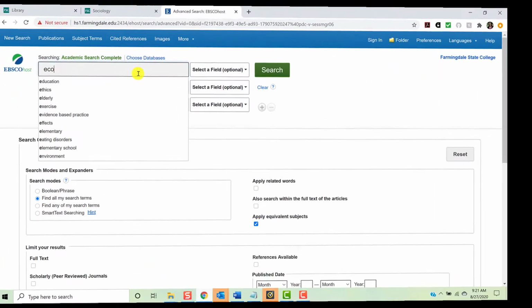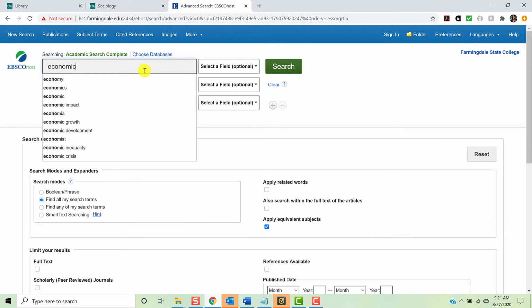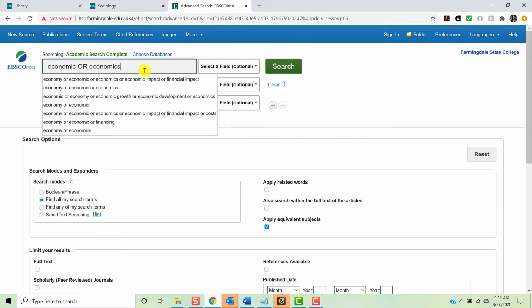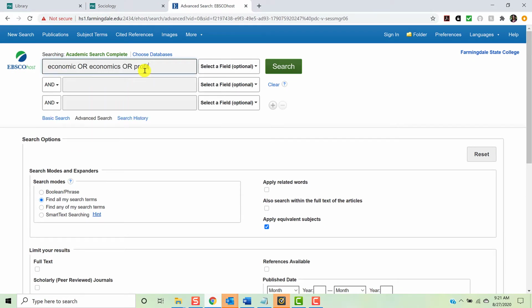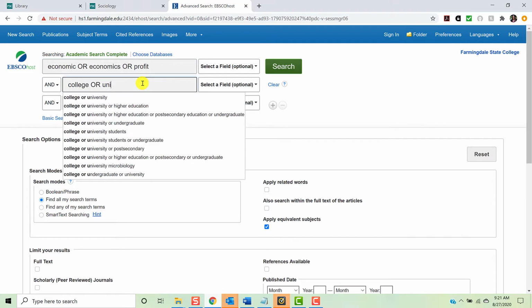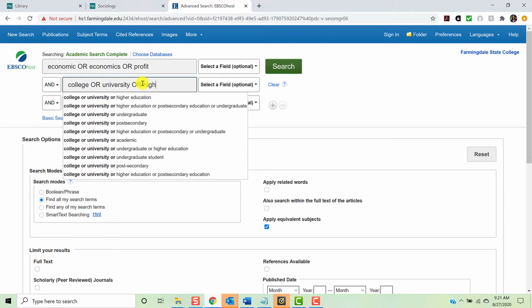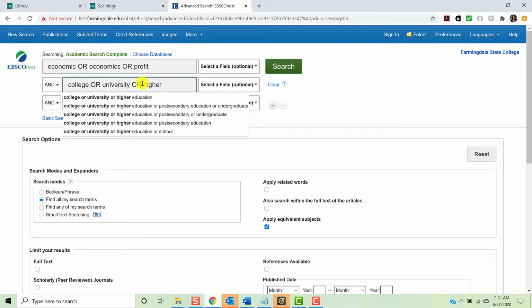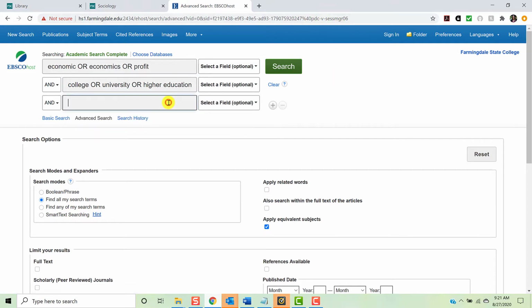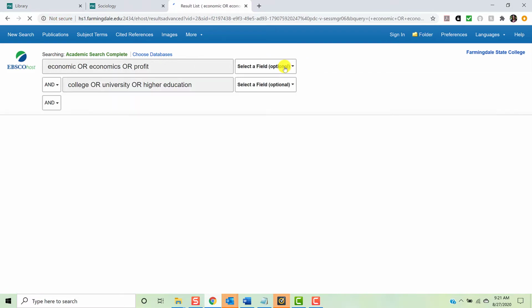In the first field, we'll enter economic or economics or profit. In the second field, we'll enter college or university or higher education. In the third field, we'll enter sports or athletics or athletes. Then we'll press search. We get quite a few results, so we'll want to filter our results using our limiters.